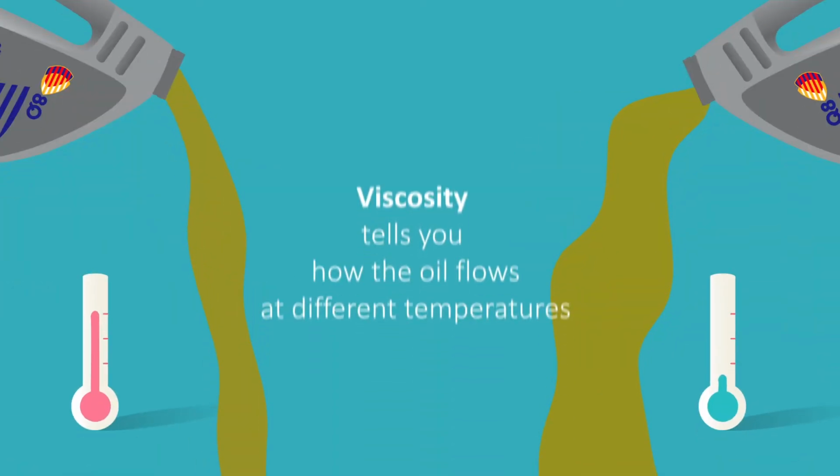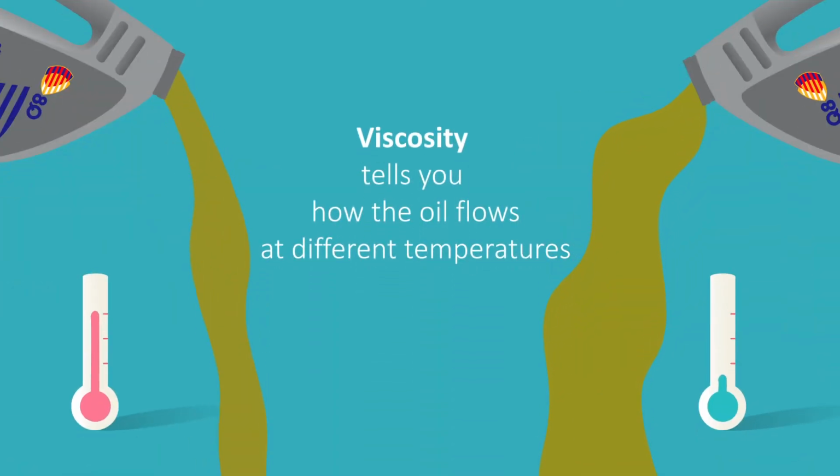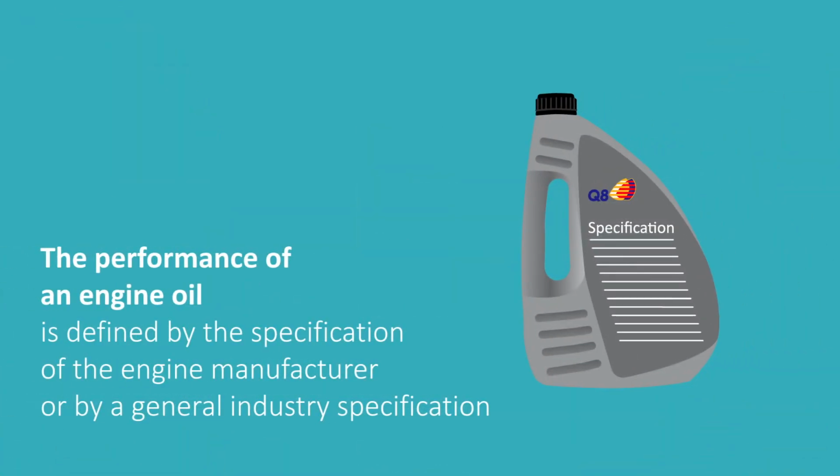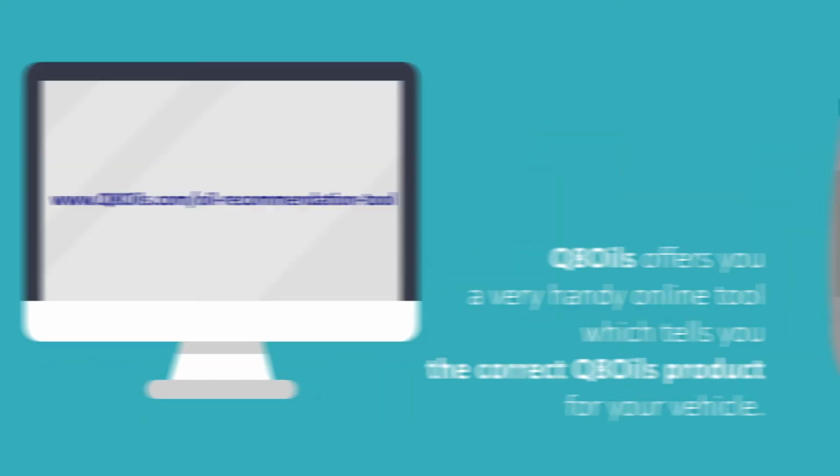As you already know from our previous videos, viscosity tells you how the oil flows at different temperatures, while the performance is defined by the engine manufacturer or by a general industry specification.